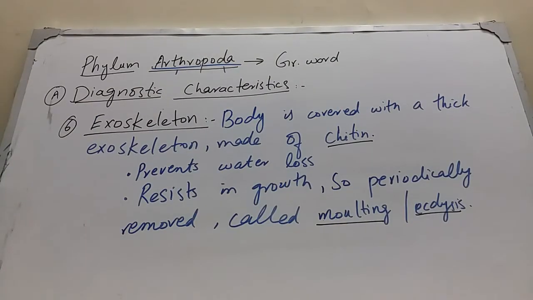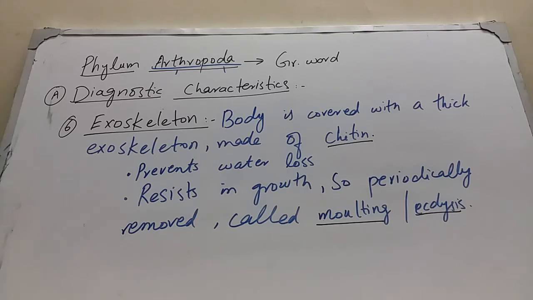Next point is exoskeleton of arthropods. The body of arthropods is covered with a thick exoskeleton which is made up of chitin, or we can say they have a chitinous exoskeleton. The function of this exoskeleton is it prevents the loss of water from the body, it prevents the dehydration of the animal body, and secondly this exoskeleton resists growth, it does not allow the expansion of the body. So that's why this exoskeleton is removed periodically.